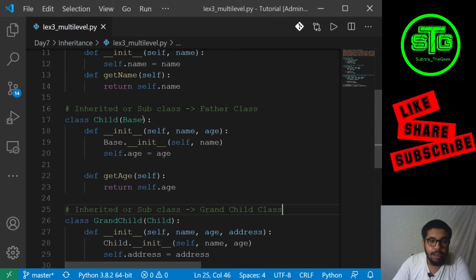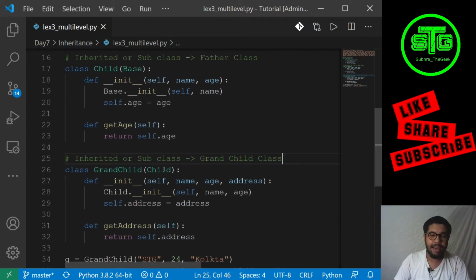So the child class is calling the grandparent class, just passing the base object over here, the object of the grandparent class. And in the grandchild we are passing the object of the parent class, so that it can directly access the properties of the parent class.